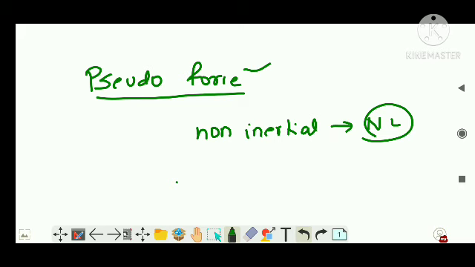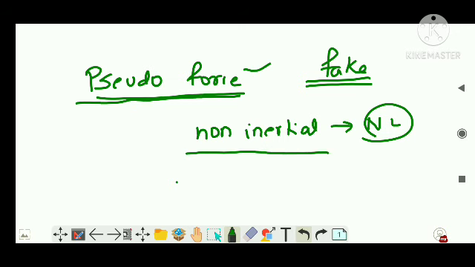Clear? No, obviously it is not clear. We'll tell you. So pseudo force is a false or fake force. It doesn't exist. It is something which an observer has to put in that frame, that is, when he is in a non-inertial frame. So an additional force is to be added by him so that he can get the correct answer.